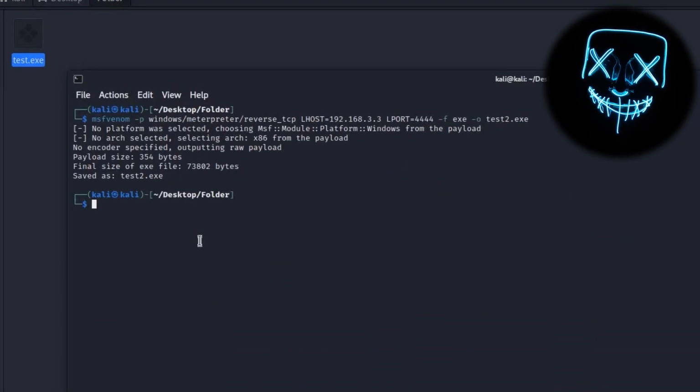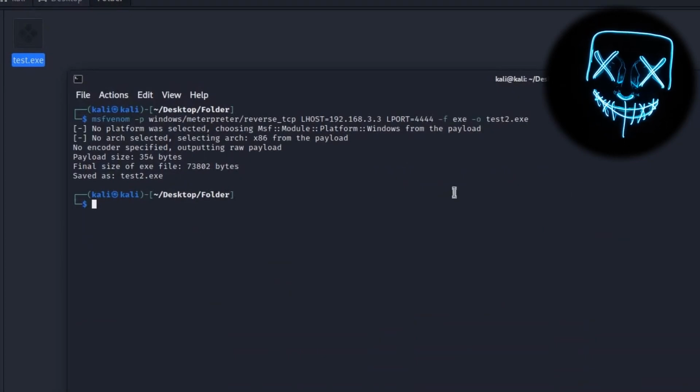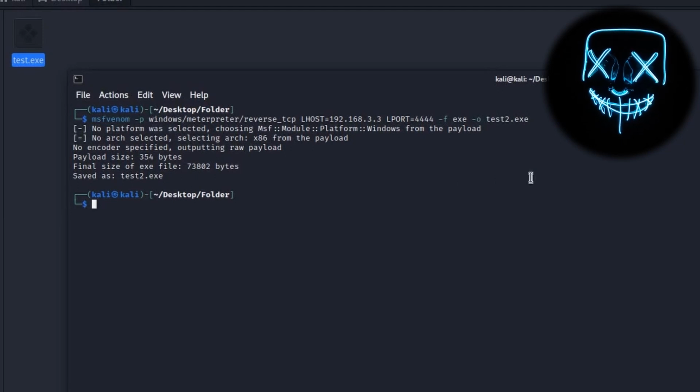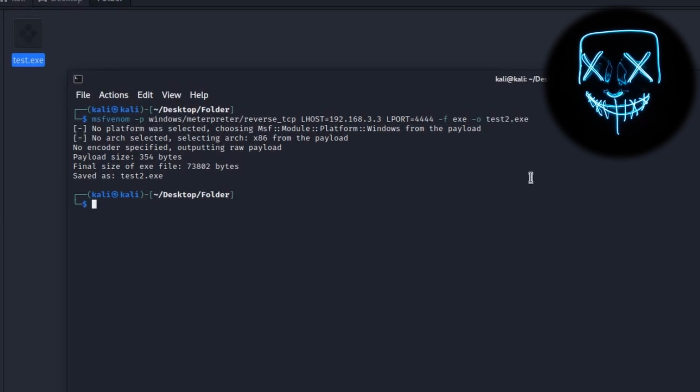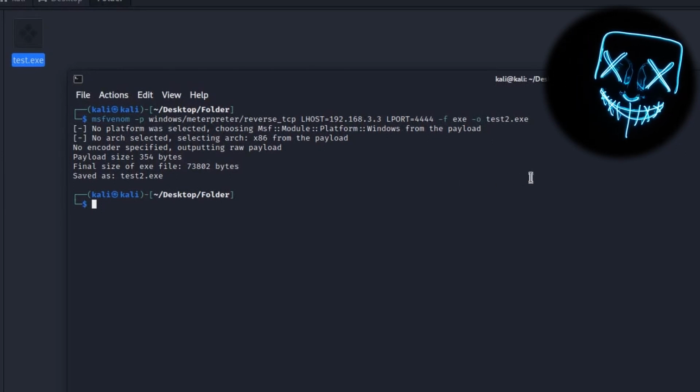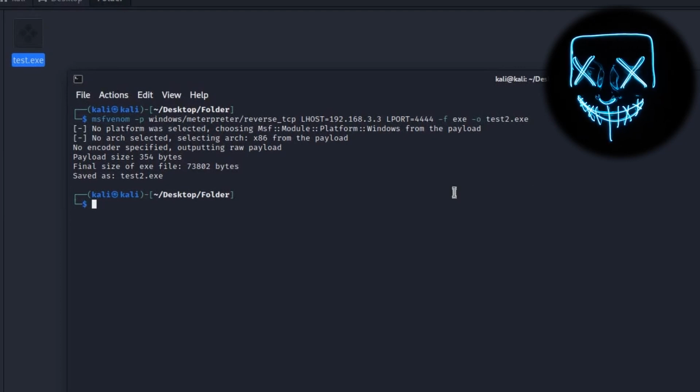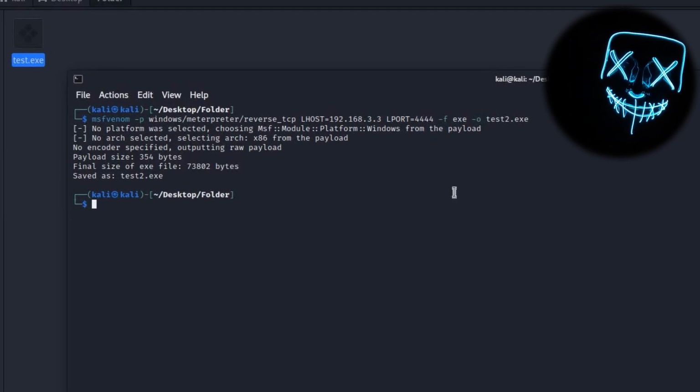Now we have to find a method to send this file to the victim. You can do any method, for example sending by email, but I will upload this file to my Kali web server, which works just locally. I will repeat, the web server works just locally, so you can't access that through the internet, and the victim should be on the same network as you if he wants to open your web page.